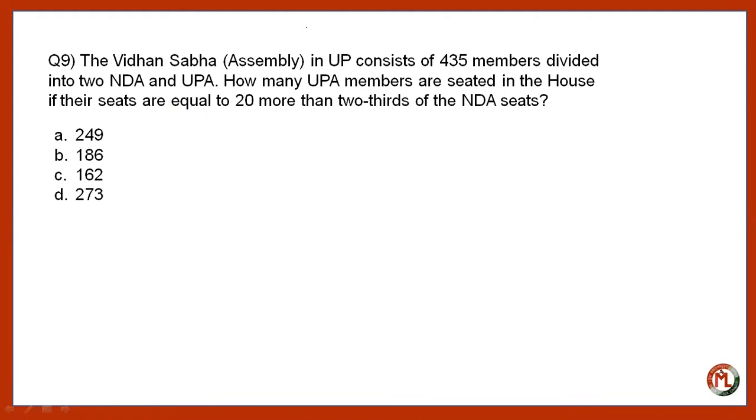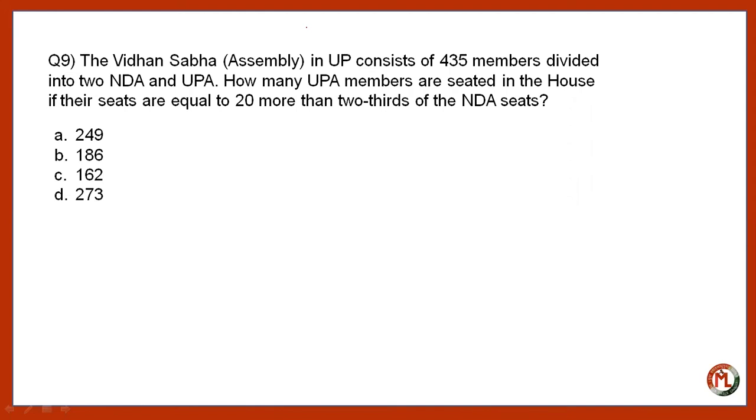Now the next question. The Vidhan Sabha in UP. Now we have done 8 questions on the logical reasoning section. Now we are going to do a few questions on the quant section. The Vidhan Sabha in UP consists of 435 members divided into two groups, NDA and UPA. How many UPA members are seated in the house if the seats are equal to 20 more than two-thirds of the NDA seats? 20 more than two-thirds of the NDA seats, right?